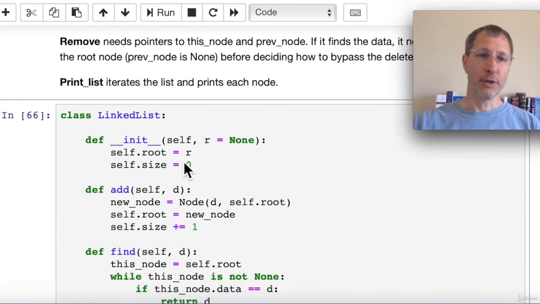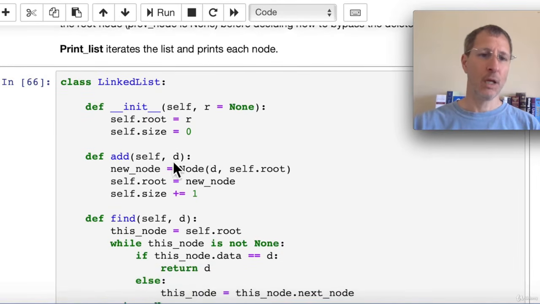First, our constructor has 2 attributes. We keep track of the root node and we also keep track of size. So each time we add or remove a node, we're going to increment or decrement the size accordingly. To add a new node, we pass in the data that we want to create that new node with. We create a new node with passing in the data and the next node as the root node.